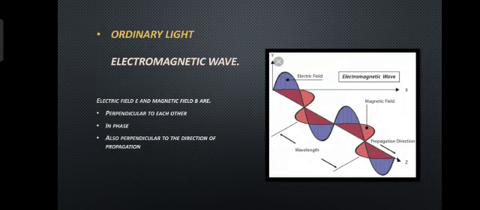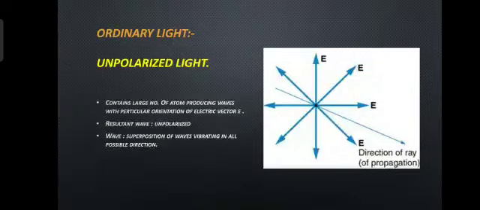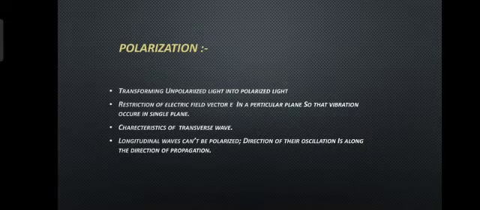In electromagnetic waves, the electric field E and magnetic field B are perpendicular to each other in phase, and also perpendicular to the direction of propagation. Unpolarized light contains a large number of atoms producing waves with particular orientations of the electric vector E. The resultant wave, the unpolarized wave, is a superposition of waves vibrating in all possible directions.